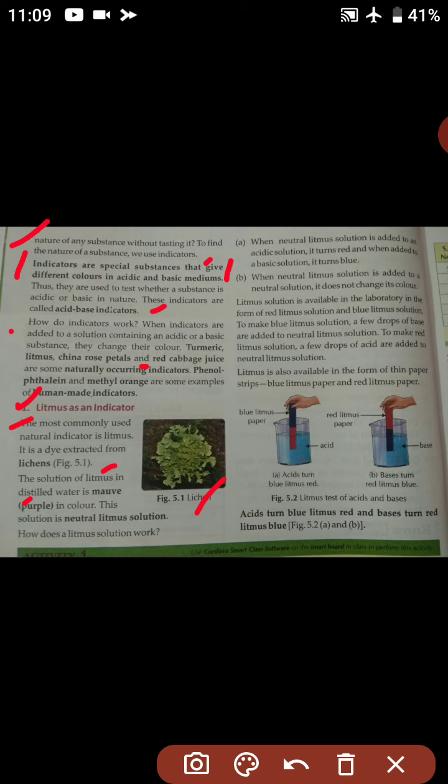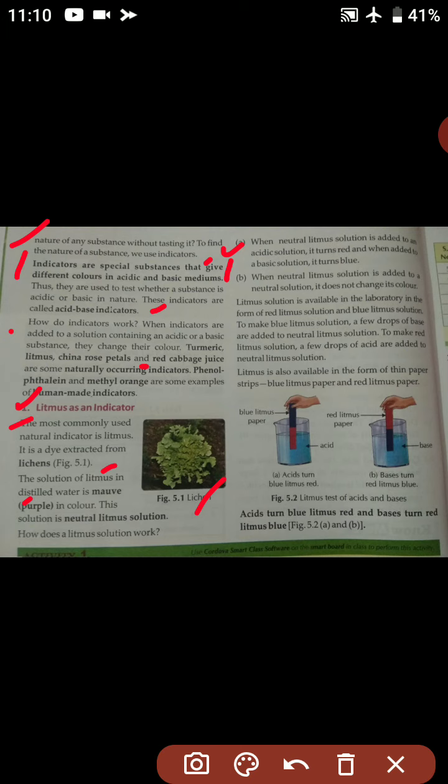So how does litmus solution work? Number A, when neutral litmus solution is added to an acidic solution, it turns red, and when added to a basic solution, it turns blue. So the litmus solution will turn the acidic solution red, and it will turn the basic solution blue.